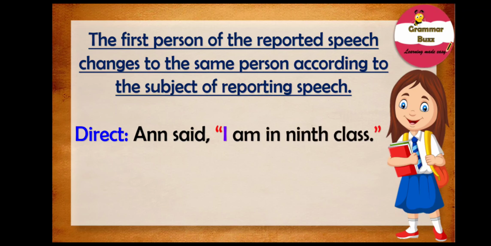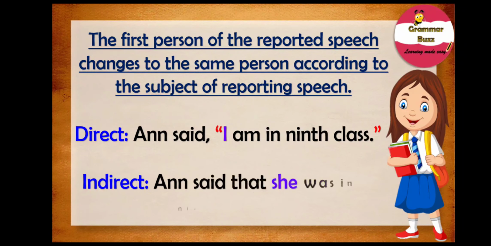And our sentence in indirect speech will be, Anne said that she was in 9th class. In this sentence, the first person pronoun I has changed to she in accordance to the subject of the sentence Anne. I guess you have understood this quite well.